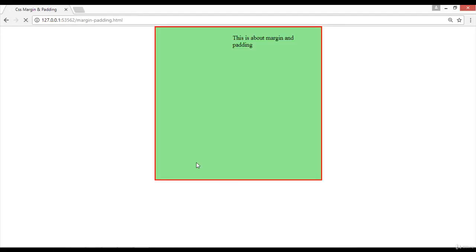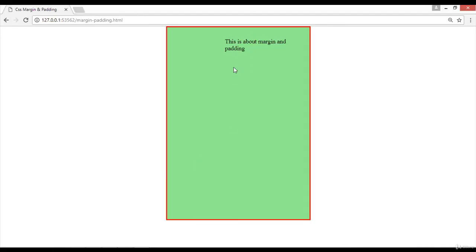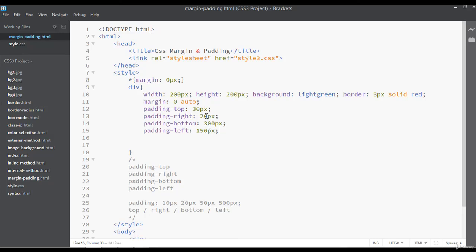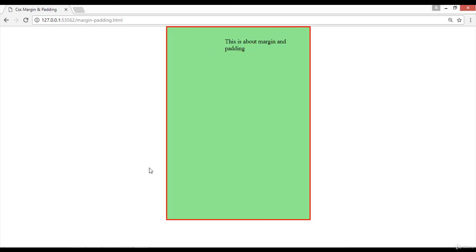You can use padding in different ways. You can see in this example we have used 300 pixel of padding from the bottom, 30 pixel from the top, 20 pixel from the right, and from the left we have used 150 pixel of padding.